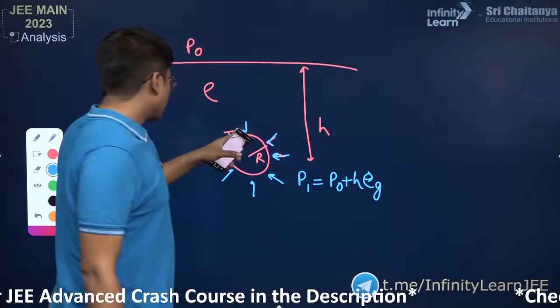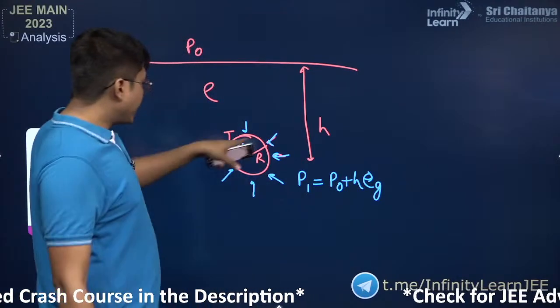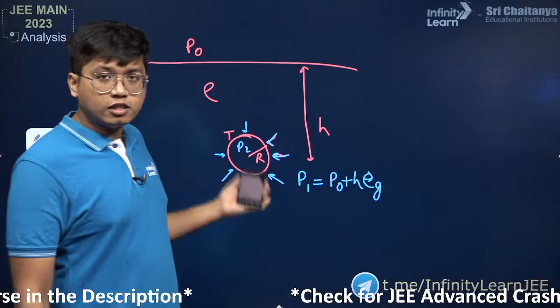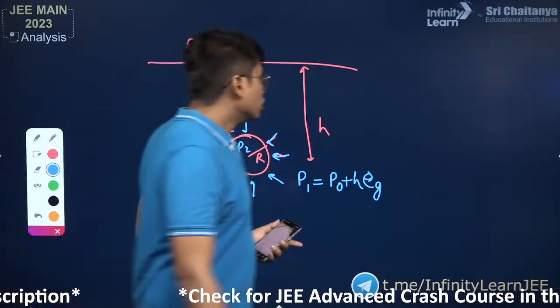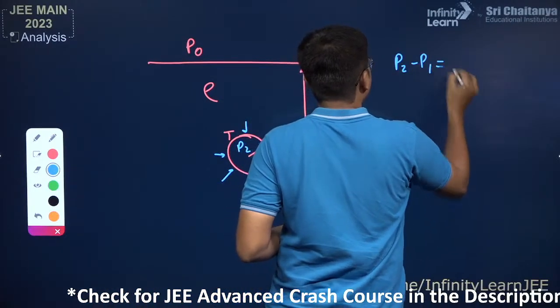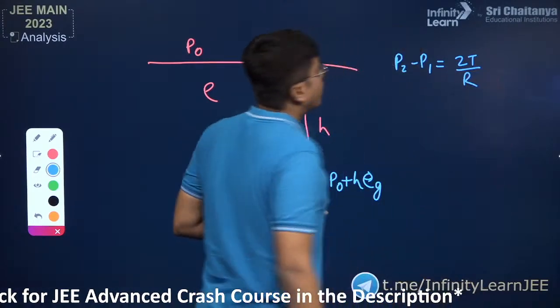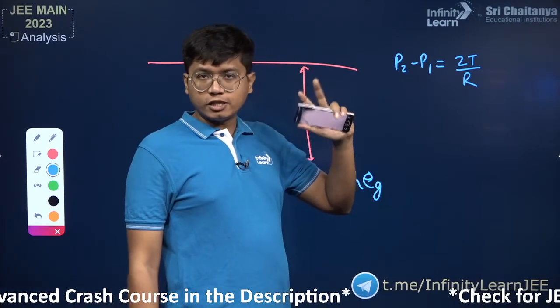We got that. Now suppose the pressure inside is P2. Then based on the surface tension formula we have done, and this is not a soap bubble, this is a regular air bubble in water, so it's only one surface. So you know that P2 minus P1 is equal to 2T divided by R. Okay. We have done that. P2 minus P1 is because that's a pressure difference.